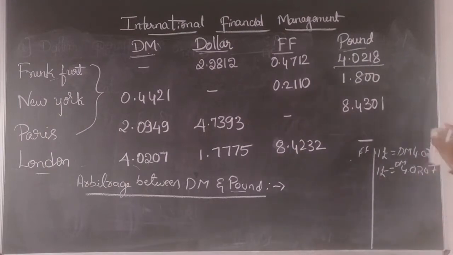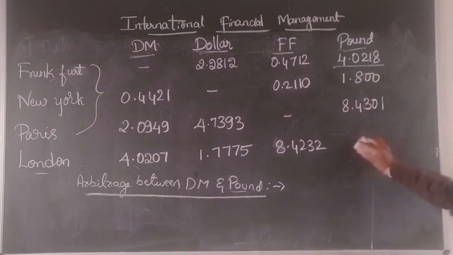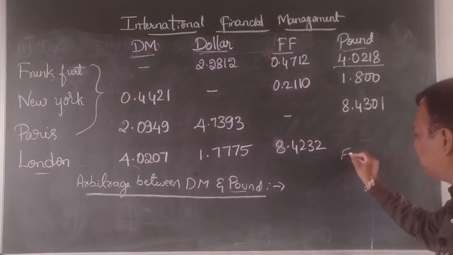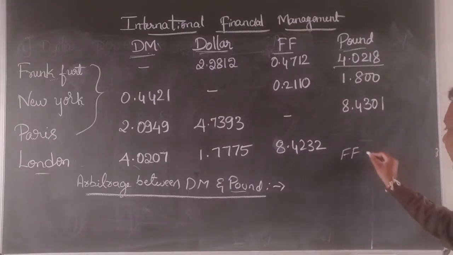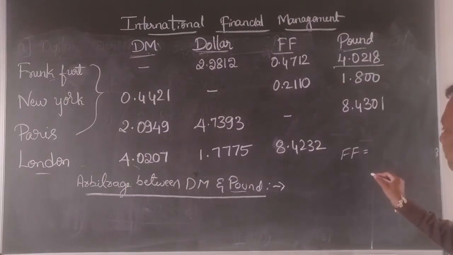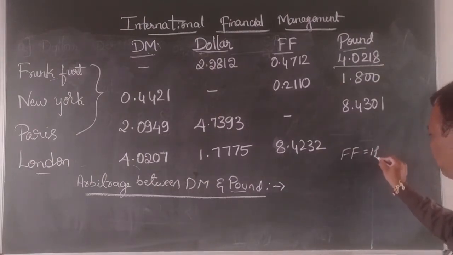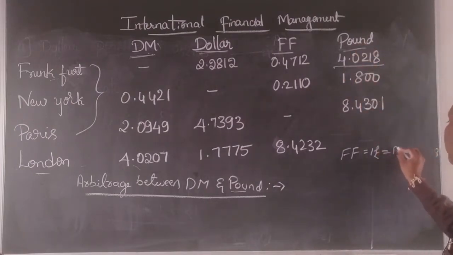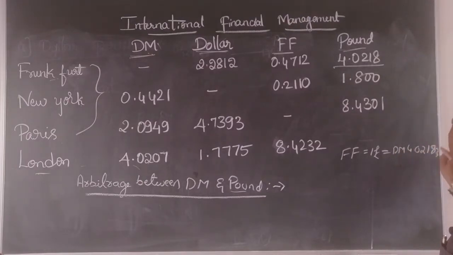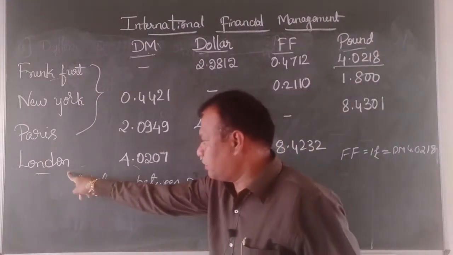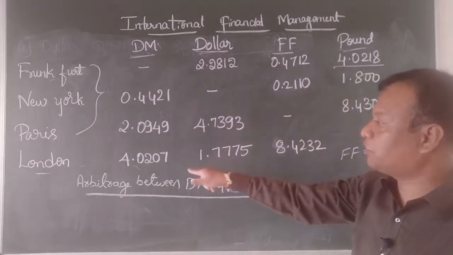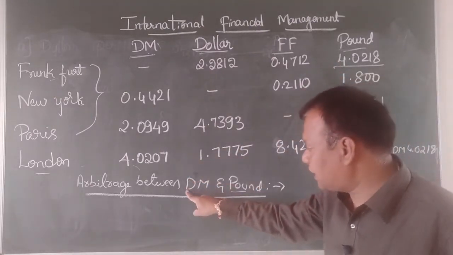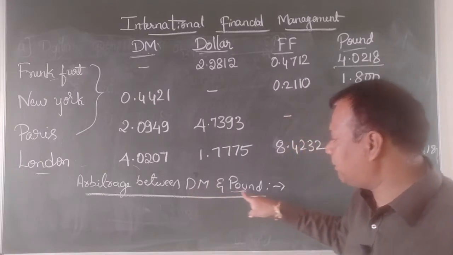For understanding's sake, again: in the Frankfurt exchange they express in terms of direct quote. Direct quote means 1 unit of foreign currency, that is 1 pound, is equal to how many units of home currency? 1 pound is equal to DM 4.0218. In the same way, I am taking Frankfurt and London because we are discussing arbitrage between DM and pound.